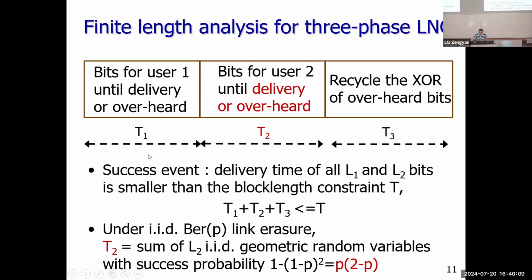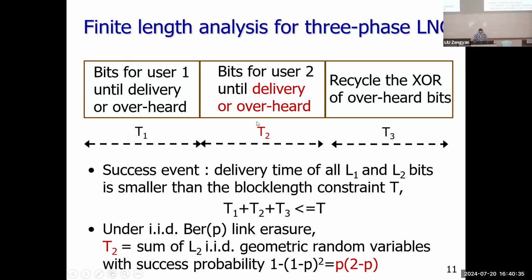Assume the three phases have lengths T1, T2, and T3, and the overall blocklength constraint is T. So the successful event is that T1 plus T2 plus T3 is less than T. Because we assume each link is IID Bernoulli P, we can calculate the length of T2 and of T1 plus T3.